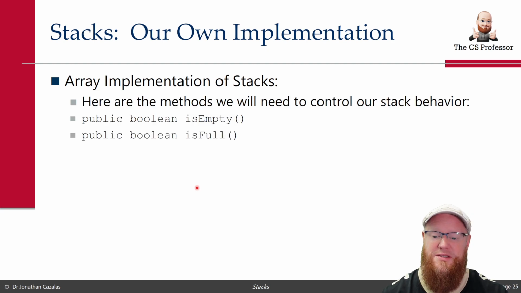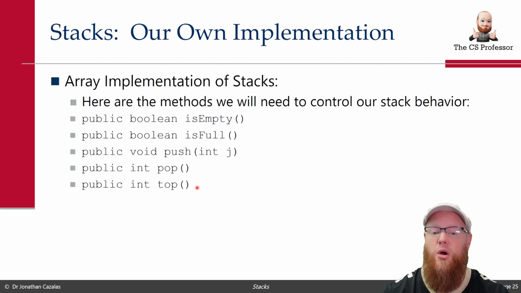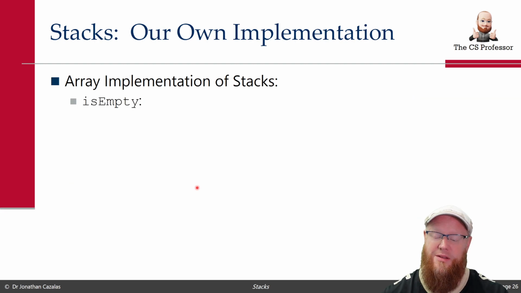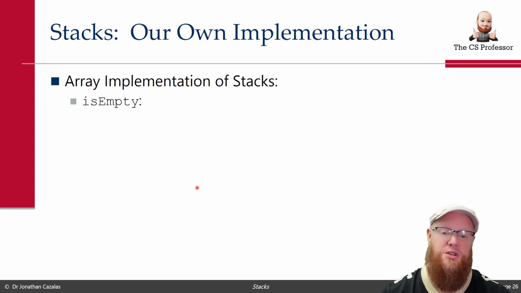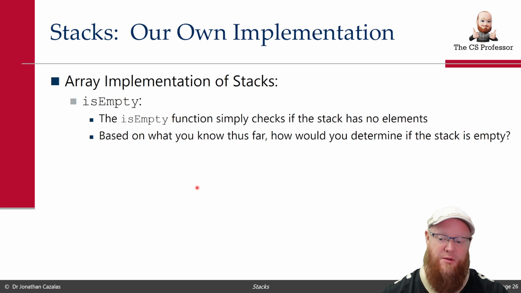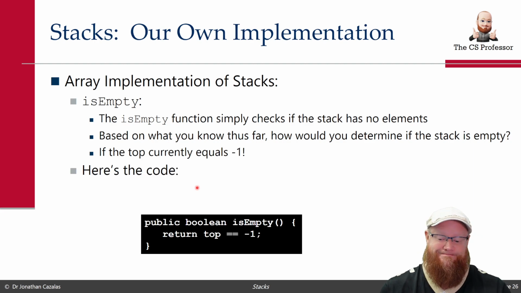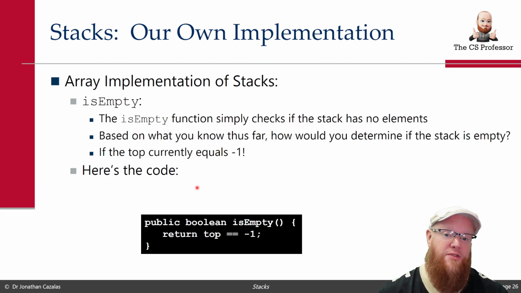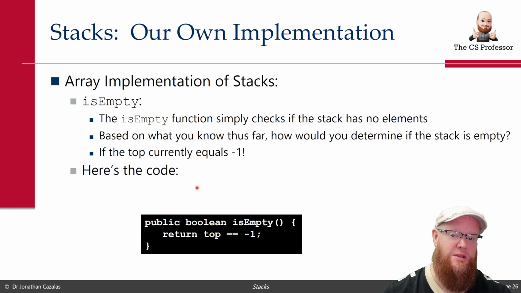Here are the methods: is empty, is full, push, and pop. We're going to implement each one of these methods. How do you know if a stack is empty? We just covered it. If top is ever equal to minus 1, that's how you know it's empty, right? So here is the code. Should look kind of familiar. How do you know if a list is empty? If head equals null. So what did we say? We said public boolean is empty, return head equal null. How do you check if the stack is empty? Return top equal minus 1. If top equals minus 1, this will return true, else it will return false.